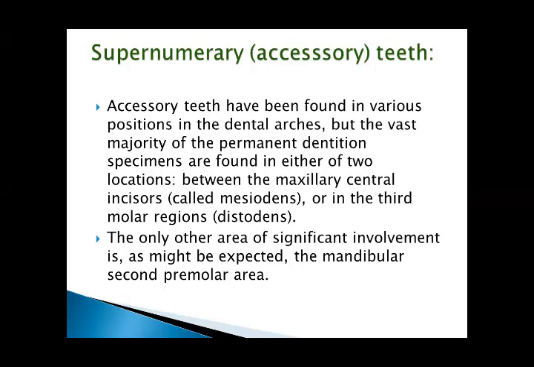specimens are found in either of two locations: between the maxillary central incisors, called the mesiodens, or in the third molar regions, called the distodens. The one between the maxillary central incisors is called the mesiodens. In the third molar region, it is called the distodens. The only other area of significant involvement is, as might be expected, the mandibular second premolar area.